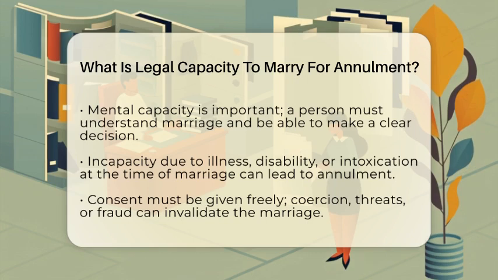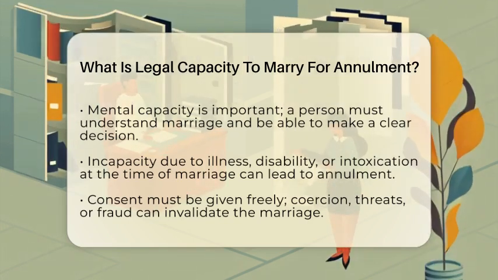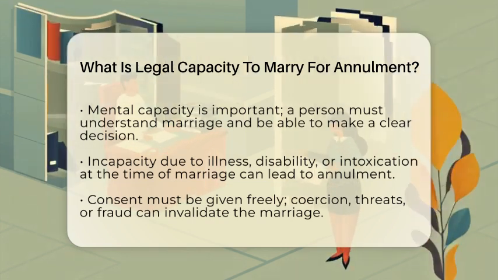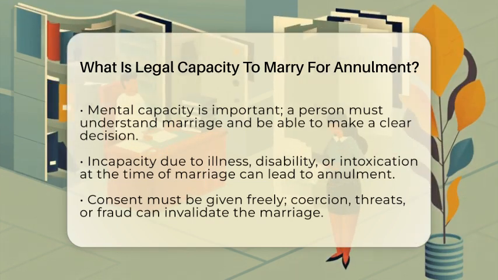A person must understand what marriage means and be able to make a clear decision. If someone was mentally incapacitated because of illness, developmental disability, or intoxication at the time of marriage, they might lack legal capacity. This incapacity must exist during the marriage ceremony itself. If it develops later, annulment is not possible, but divorce might be an option.